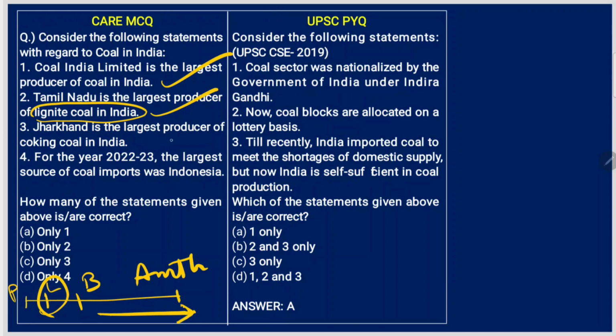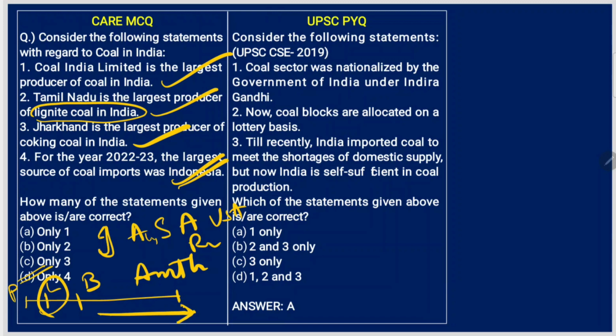Jharkhand is the largest producer of coking coal in India. Yes. For the year 2022-2023, the largest source of coal imports was from Indonesia. Yes. So the order is Indonesia, followed by Australia, South Africa, USA, and Russia. Okay, coal suppliers to India. So all the four statements are correct.